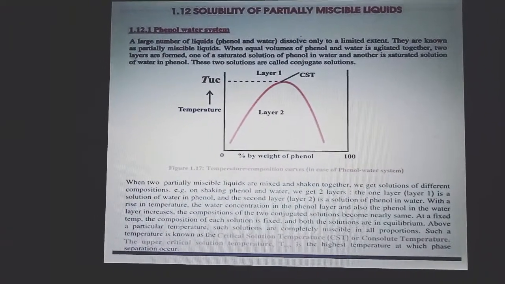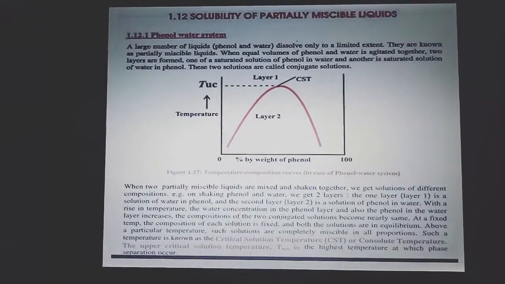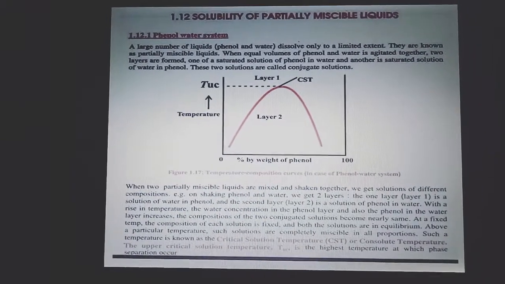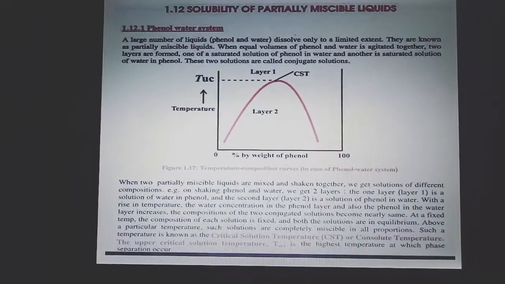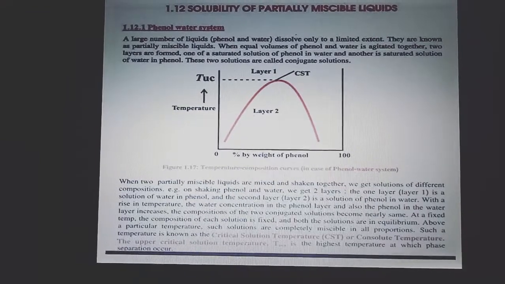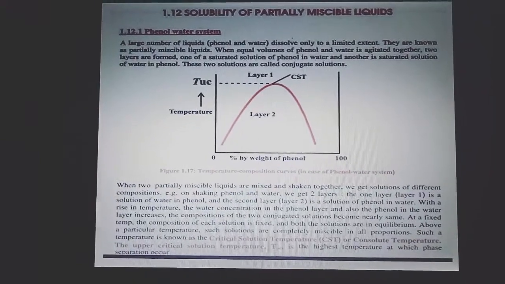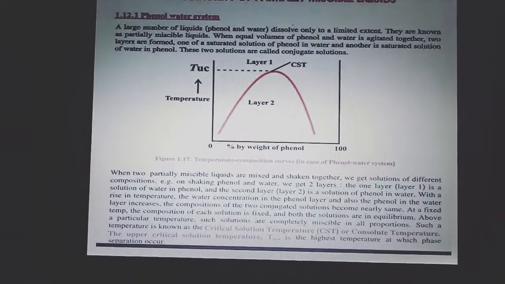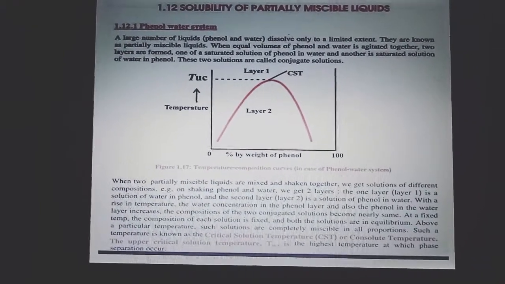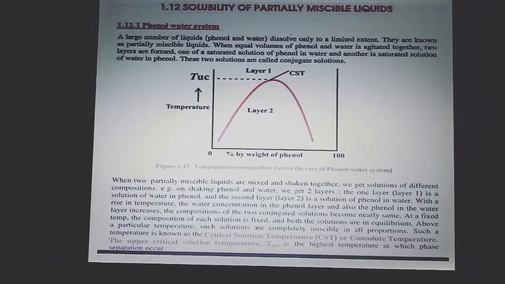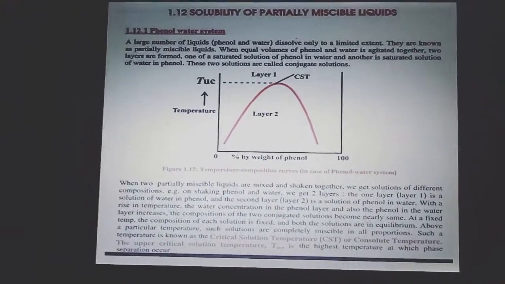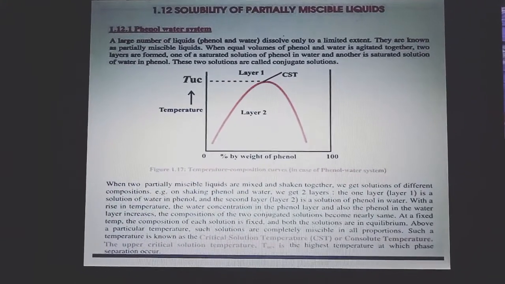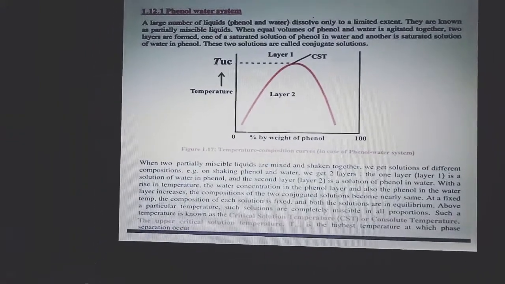When equal volumes of water and phenol are agitated together, two layers are formed. One is a saturated solution of phenol in water and the other is a saturated solution of water in phenol. Two solutions are formed. These two solutions are called conjugate solutions.